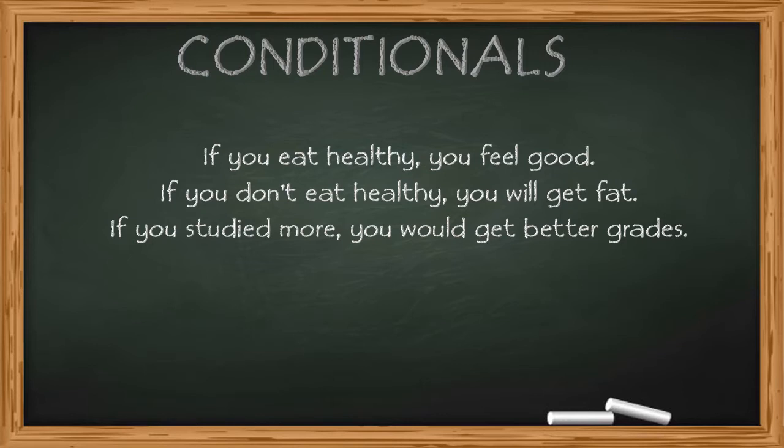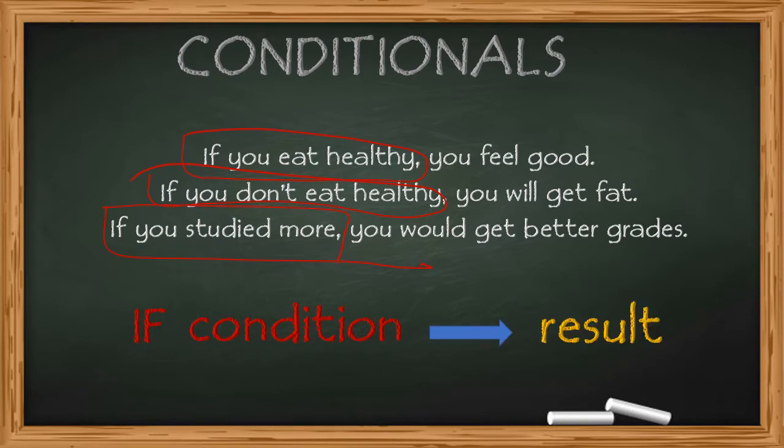Now, as you can see, these sentences follow this structure. There's always a condition. These are the conditions. If, si, and then a possible result. You feel good. If you eat healthy, you feel good.